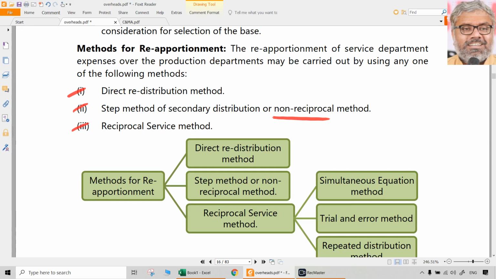These 3 chapters will easily get 20 marks. And if our common sense works properly, and if we have the core concepts of costing strong, we know everything, nothing new here. We know what is material cost, what is labor cost, what are various types of costs that could be incurred, and how they have to be apportioned. That will be given in the question. All that we need to do is apply the brain. So these topics, I am repeating once again: overheads, activity based costing and service costing. These 3 put together will easily get 20 marks, sometimes even 30 marks. That much important are all these 3.